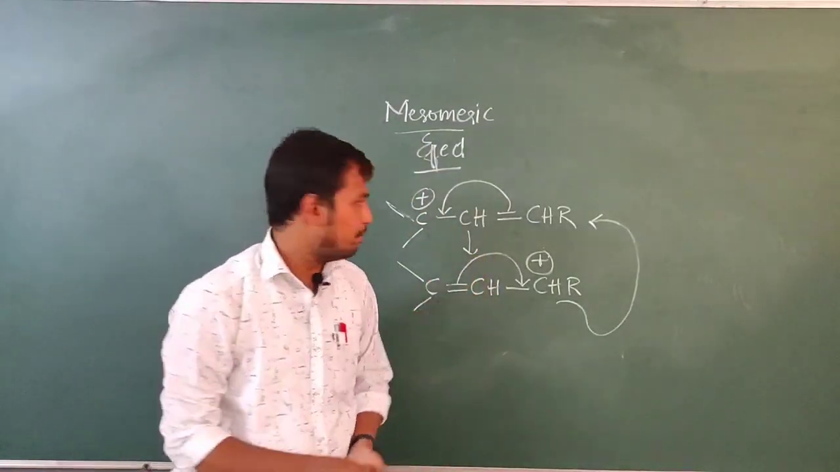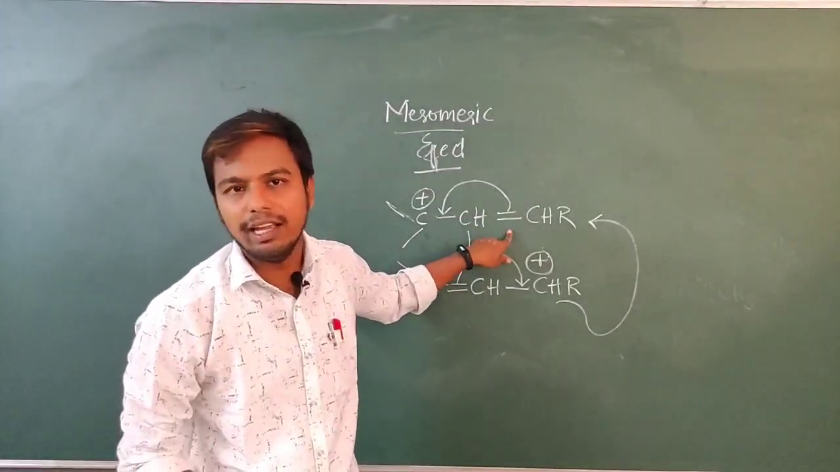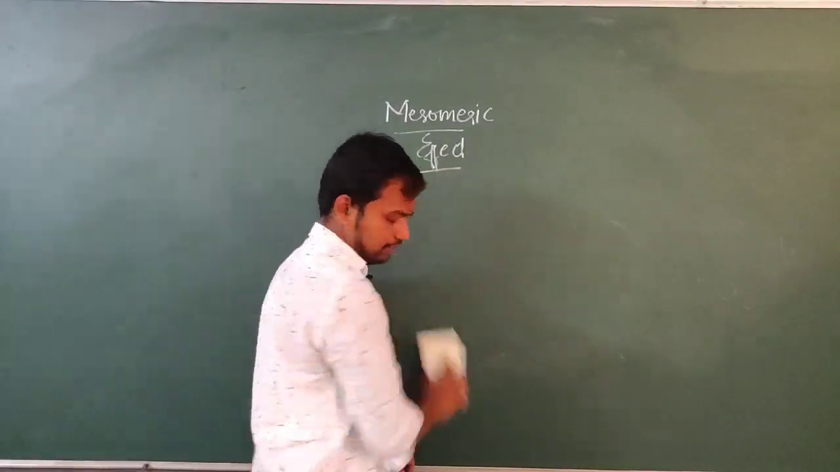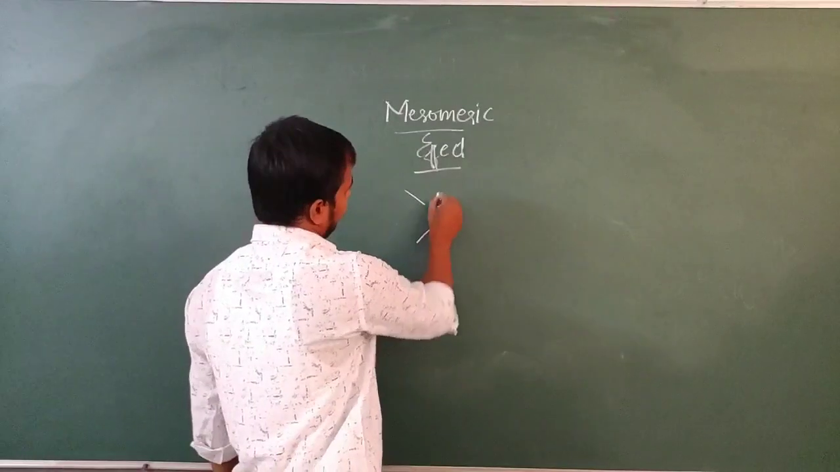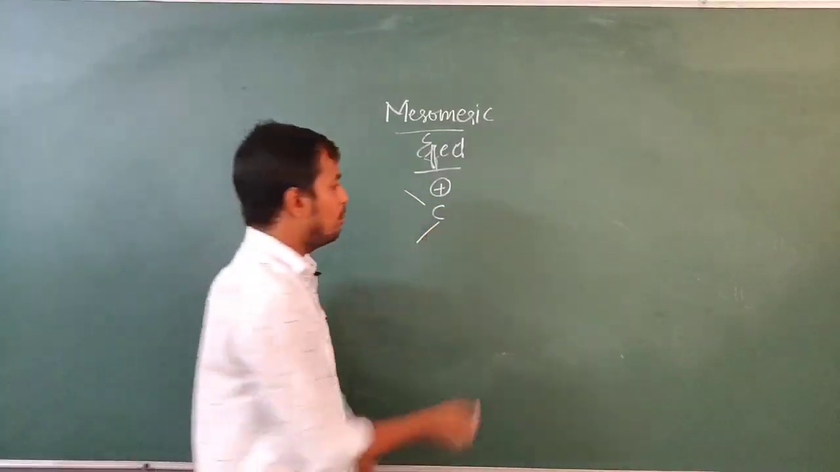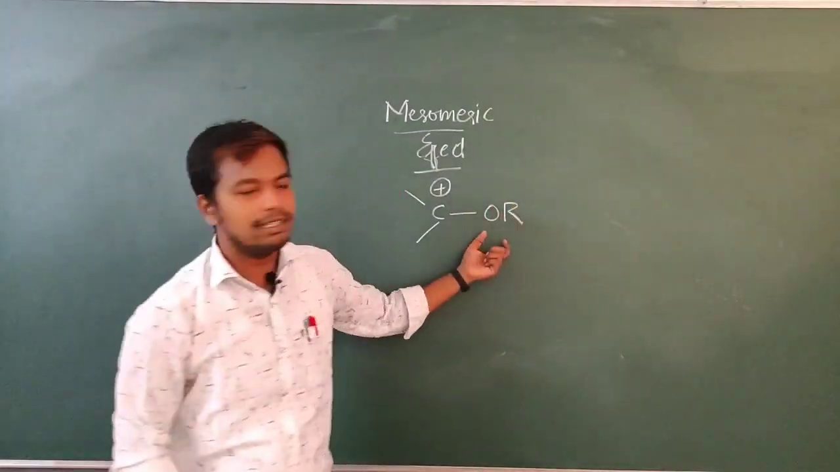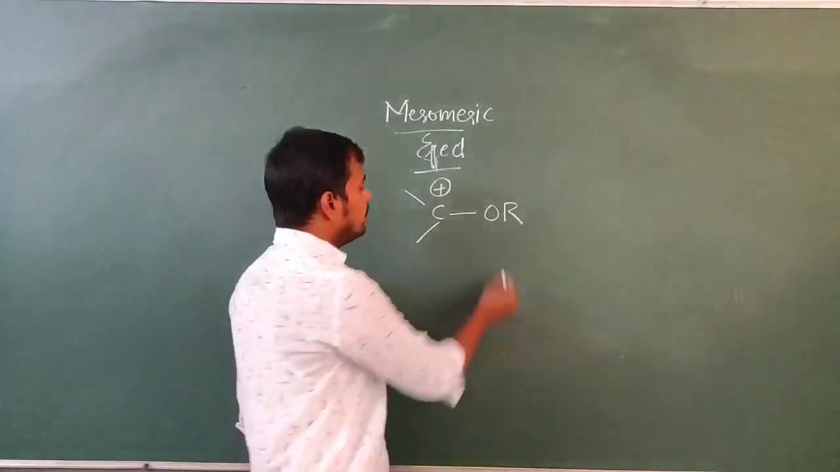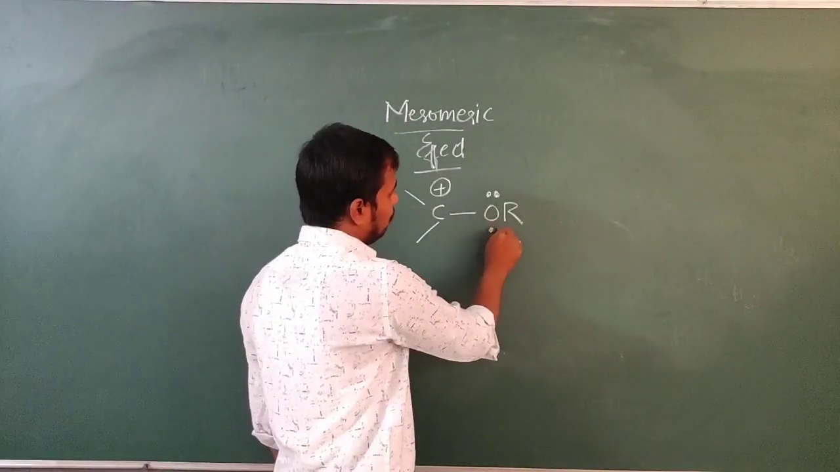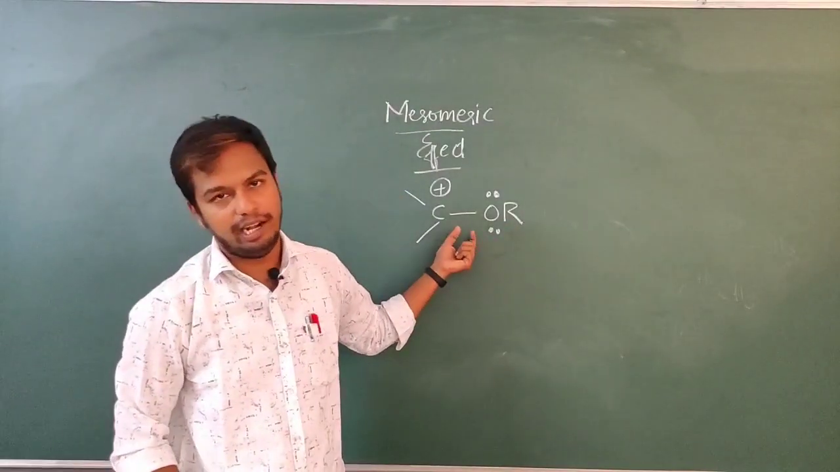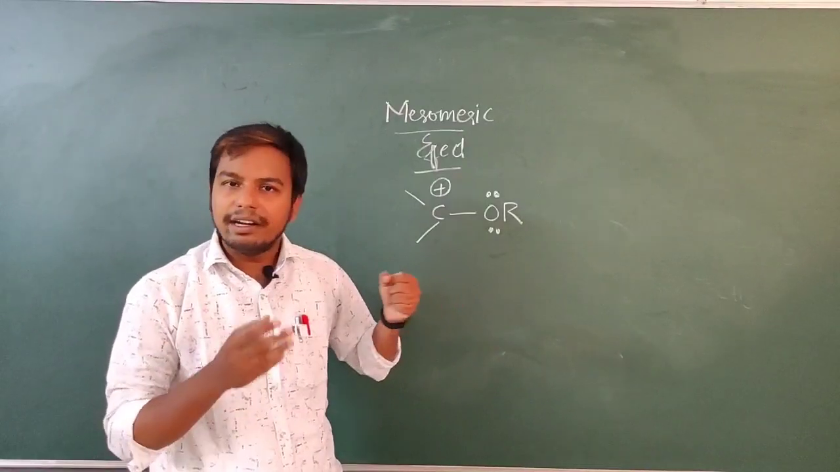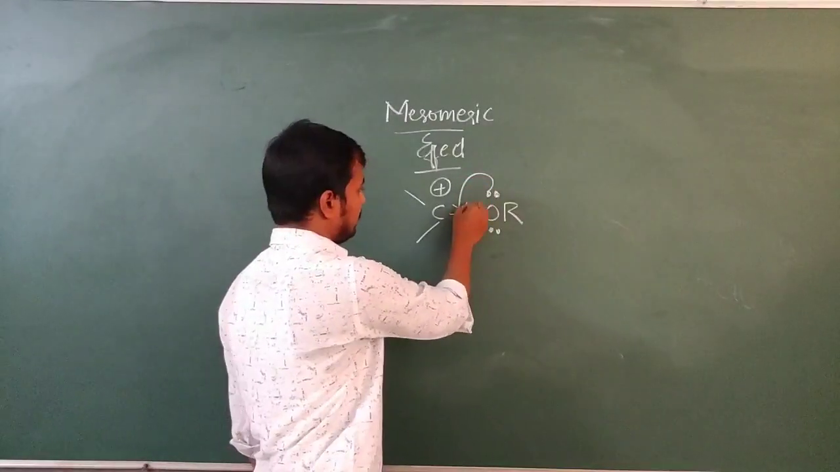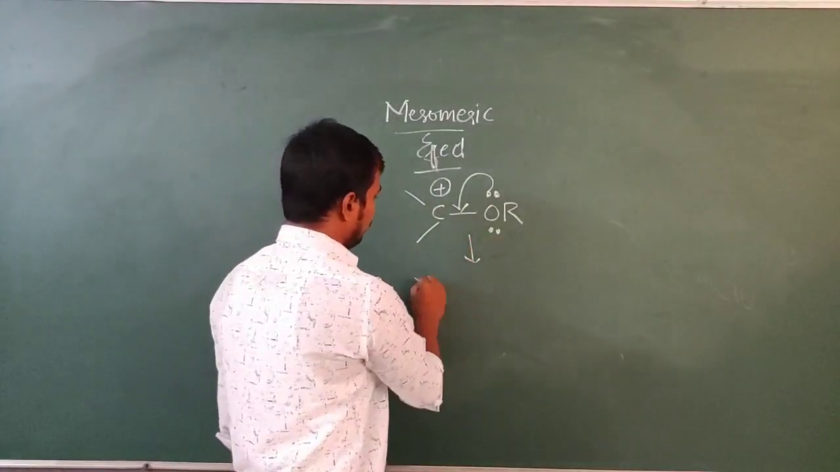Let's go with the other example. What if we replace the double bond with an alkoxy group? Let's see what happens. See the same carbocation I am taking, but the carbocation is bonded with an alkoxy group. This is the alkyl group, and this is oxygen. Together they constitute the alkoxy group. Oxygen has two lone pairs of electrons, or two non-bonding electrons. Those non-bonding electrons will effectively donate towards the framework. So see here, this will donate like this.